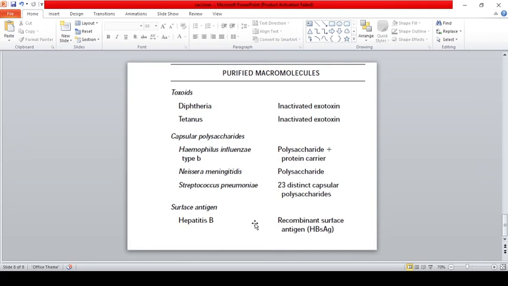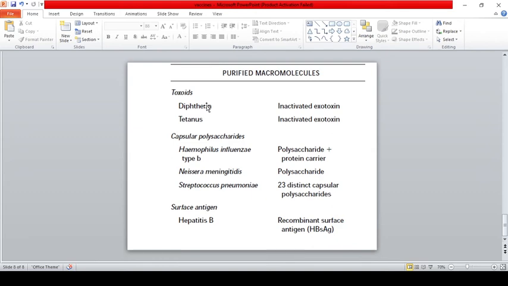The next thing is that, as we got many kinds of drawbacks with reference to the whole organism vaccine, scientists started isolating purified macromolecules. In some organisms, the entire organism might not have virulence, only a part of the organism might. So scientists concentrated on that part and isolated that part alone. For example, toxoids. Toxoids are nothing but inactivated exotoxins. Examples of toxoids are diphtheria and tetanus.